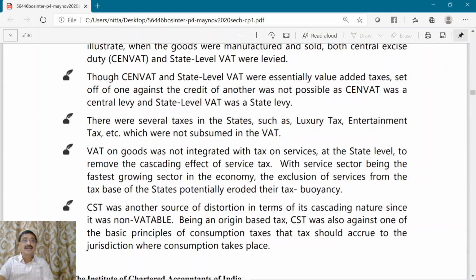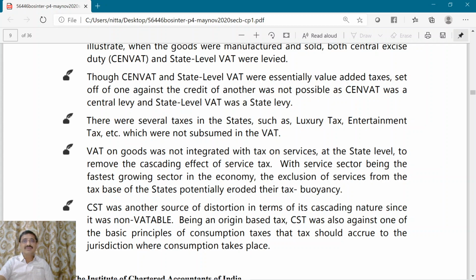Another disadvantage was that there were many taxes levied by states such as luxury tax, entertainment tax, etc. Those taxes were not subsumed into VAT and they were kept separate, and VAT used to be levied. Now, in GST, most of the varieties of taxes which were levied by the state governments have been subsumed.